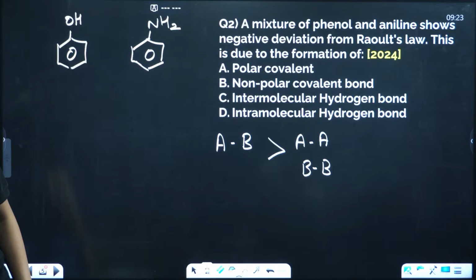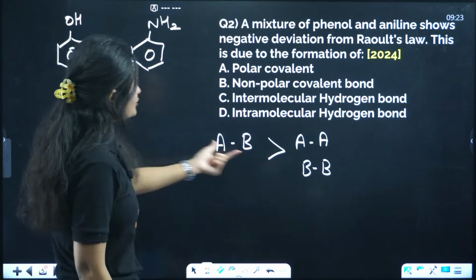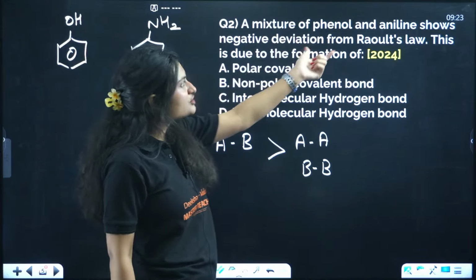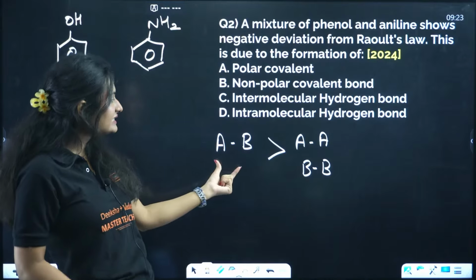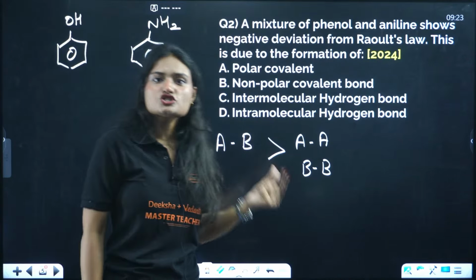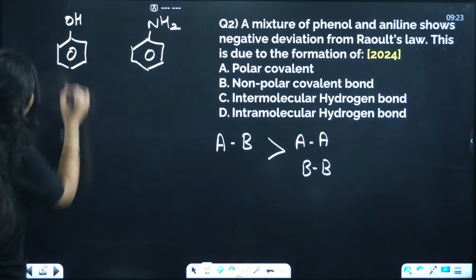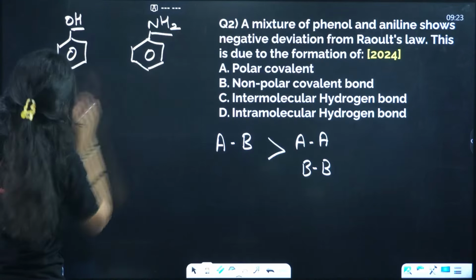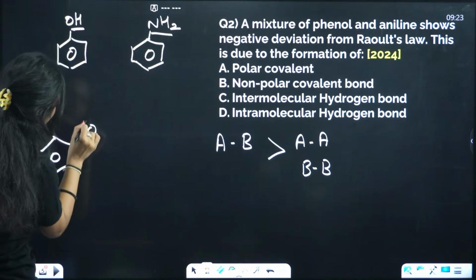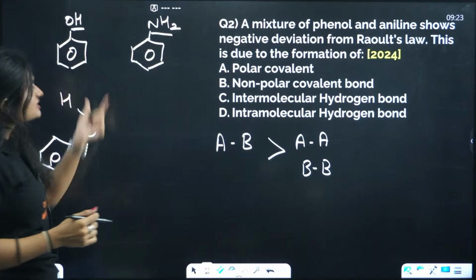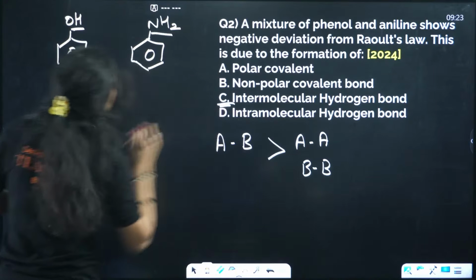Now you have the poll also. See, yes. So what is happening here, as a mixture of phenol and aniline is showing negative deviation from Raoult's law, that means the intermolecular forces are really strong. Now what kind of intermolecular forces will be here? Just see. OH, there is NH, right? So there will be hydrogen bonding. What kind of hydrogen bonding? As it is between two different molecules, it will be called intermolecular hydrogen bonding.